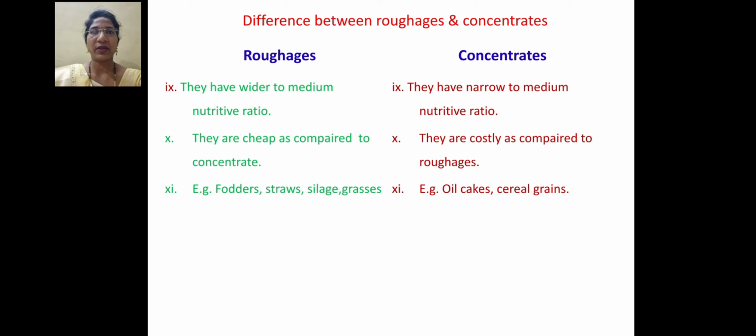Already this part has been included in our teaching of the different types of nutritive ratios, that is narrow, medium and wide ratio. Then roughages are cheap as compared to the concentrate, and concentrates are costly as compared to roughages. Examples of roughages are different types of fodder, straw, silage and grasses. Examples of concentrates are different types of oil cake, that means groundnut seed cake, and cereal grains.